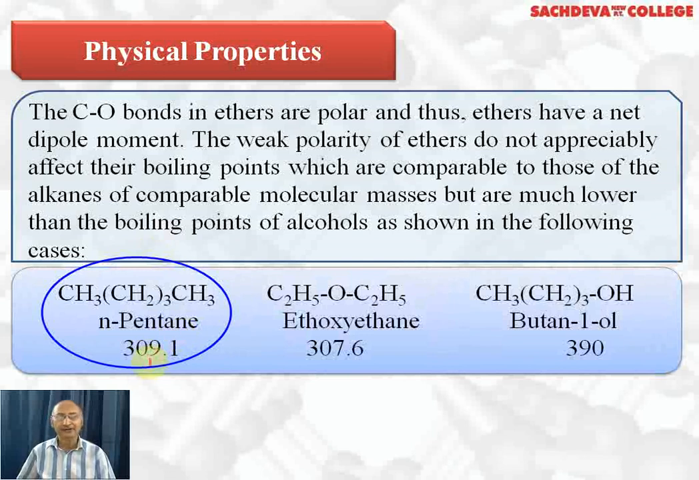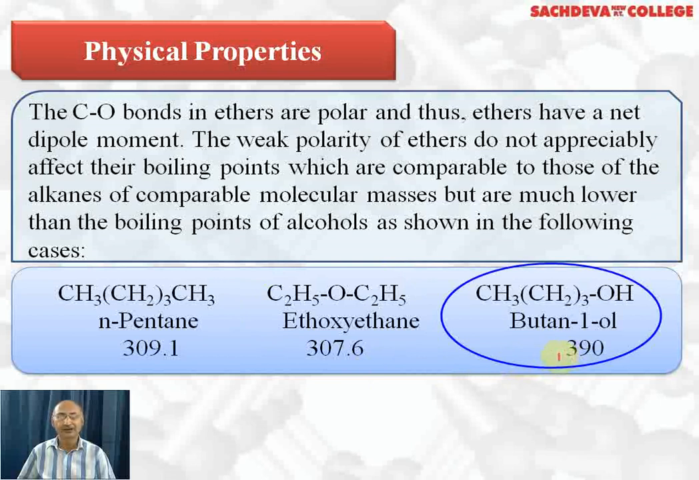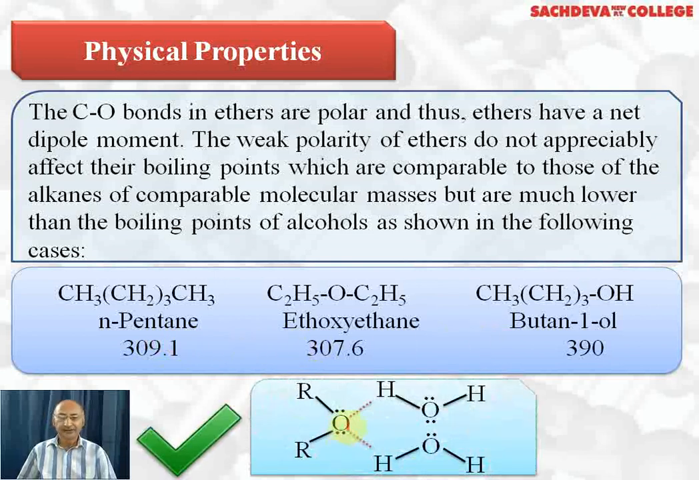Normal pentane has 309.1 Kelvin, ethoxyethane has 307.6 Kelvin, which has similar molecular weight, but the alcohol butan-1-ol has 390 Kelvin. So alkanes and ethers with nearly similar molecular weight have similar boiling points, but alcohols have much higher. This is the way lower ethers can form hydrogen bonds with water molecules. So lower ethers are soluble in water, whereas higher ethers are not.